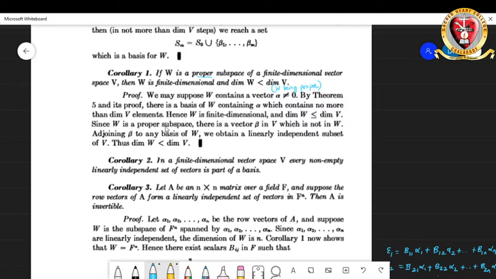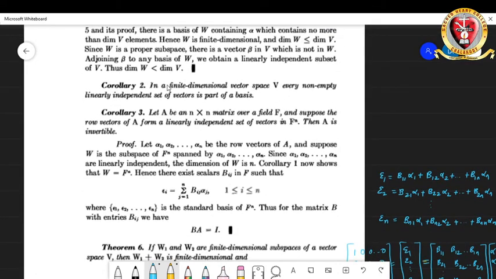Now we know that W is a proper subspace, so definitely there is a vector beta inside V which is not in W. Adjoin that with any basis of W, and we will obtain a linearly independent subset according to the logic we discussed in the earlier proofs. So you can remove the equality sign there, and you get dimension of W is strictly less than dimension of V.